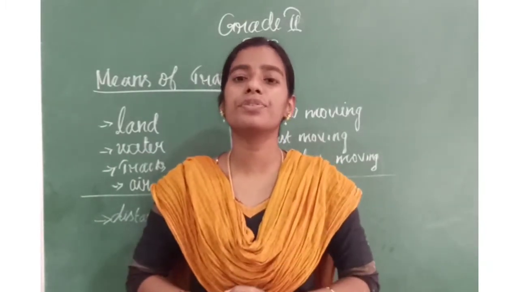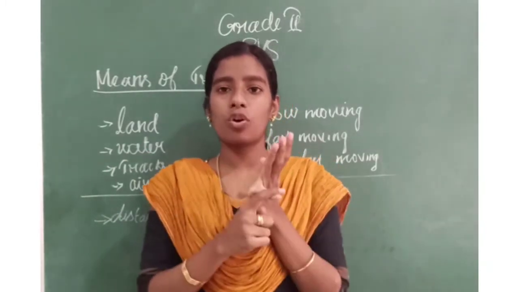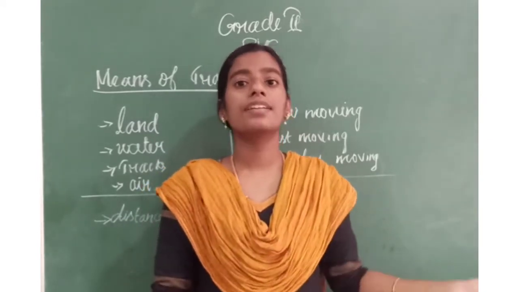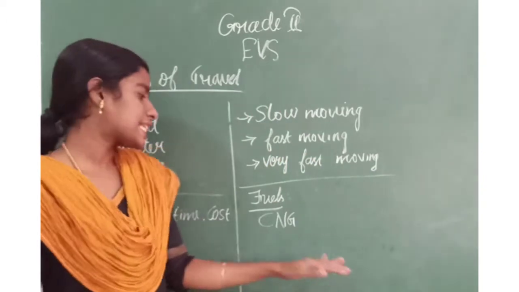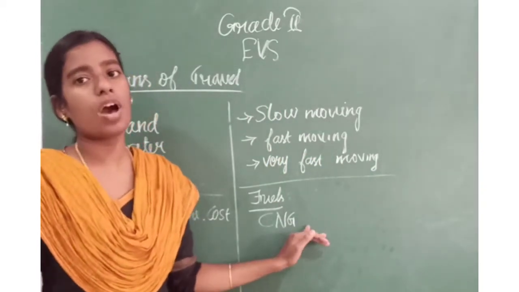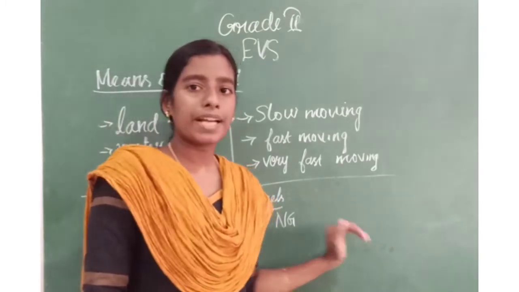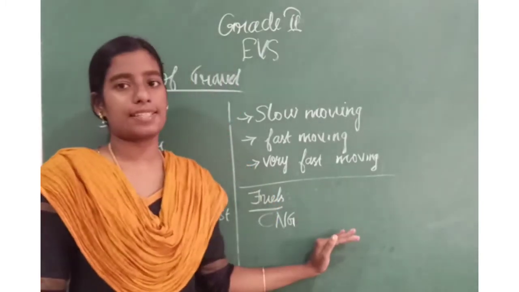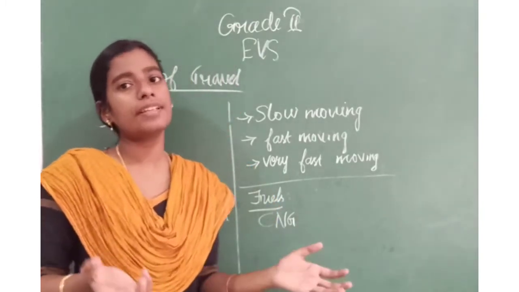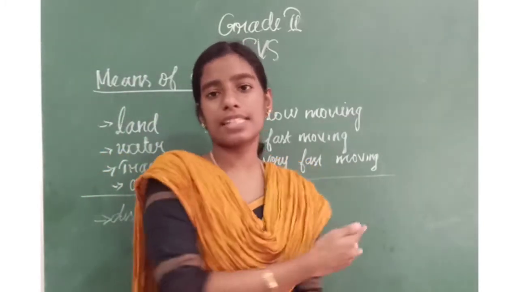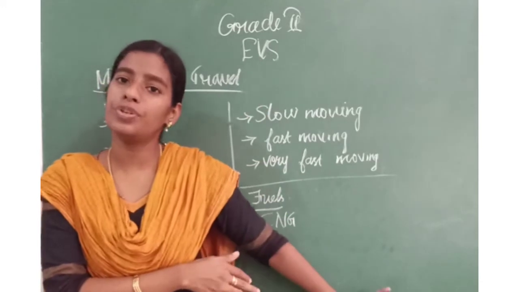Usually, what fuels do we use? Petrol, diesel. And nowadays, we are using CNG also as a fuel. What is CNG? Compressed natural gas. It will be in a gaseous state. It will be filled in cylinders and this can be used as a fuel.